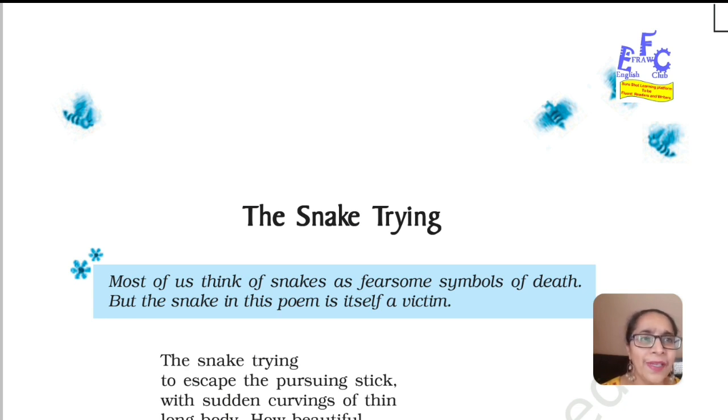The poem we are going to do today is The Snake Trying. Most of us think that snakes are a fearful symbol of death. That is why whenever a snake is in sight, we try to take something to keep that snake away, to kill that snake so that our life is safe. But the snake shown in this poem is a victim itself. So let us explore what's there in the poem.